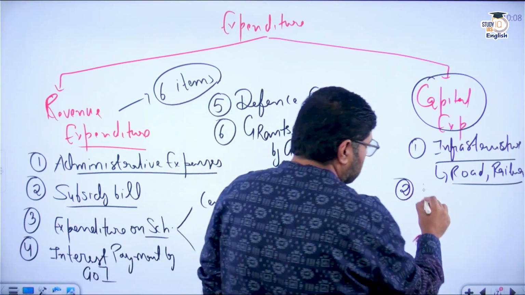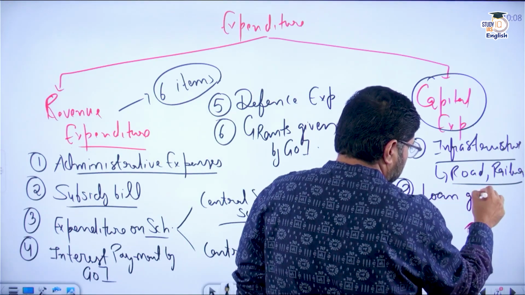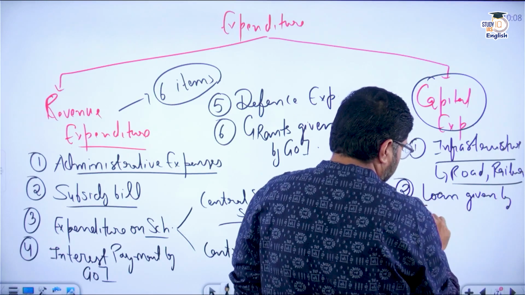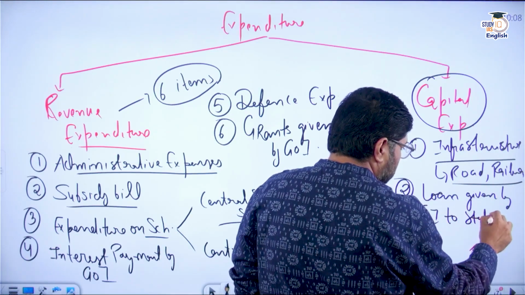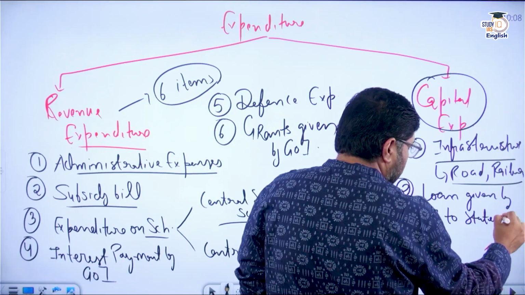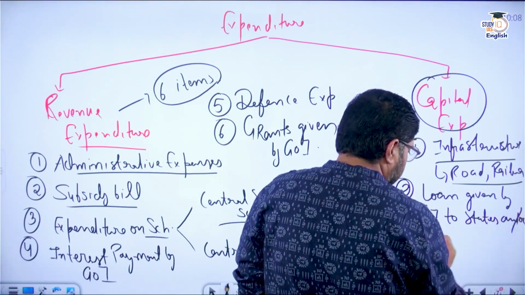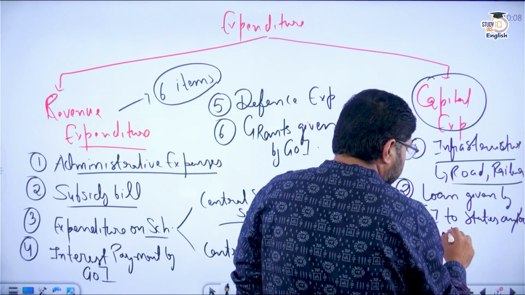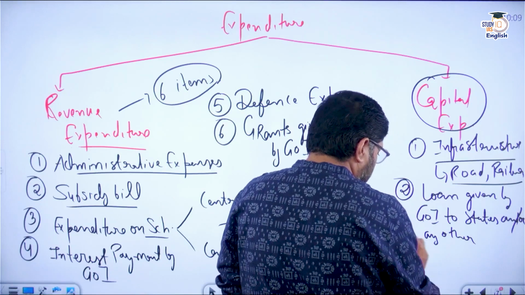So loan given by Government of India to states and, or you can say and or any other. Any other means foreign country.